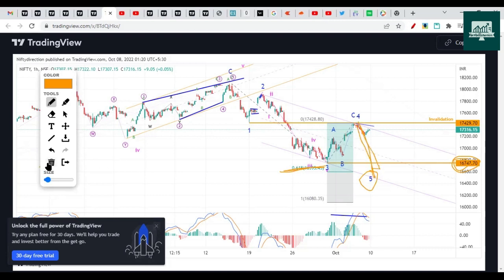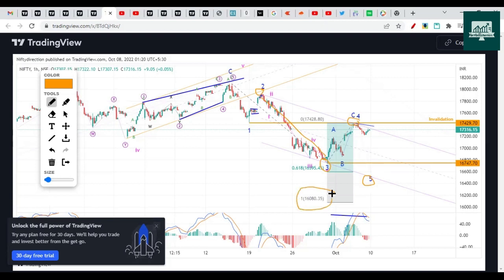The channel is plotted by connecting the 2nd and 4th, and then plotting a parallel line on the 3rd. This channel is where the 5th wave should end. Usually it does not go beyond the boundary of the channel, but it can happen if the 3rd is small and the 5th is about to extend.